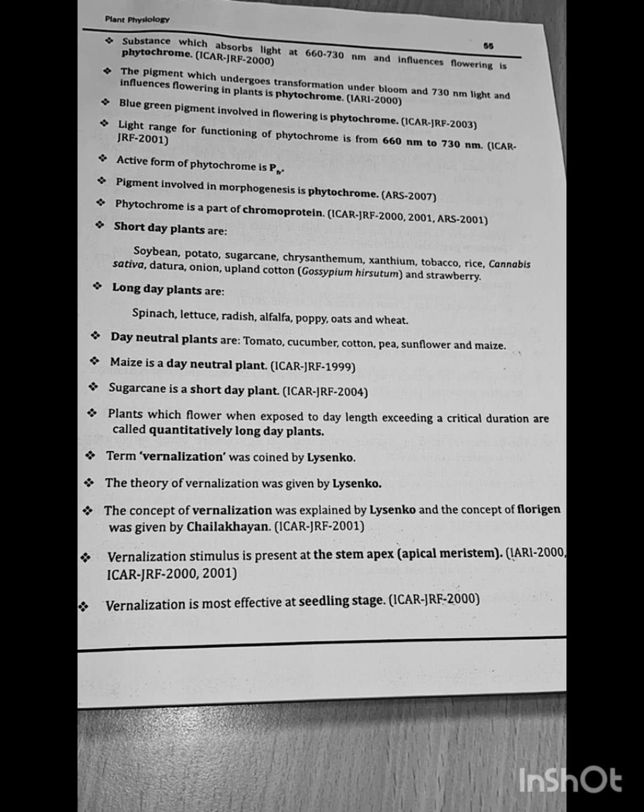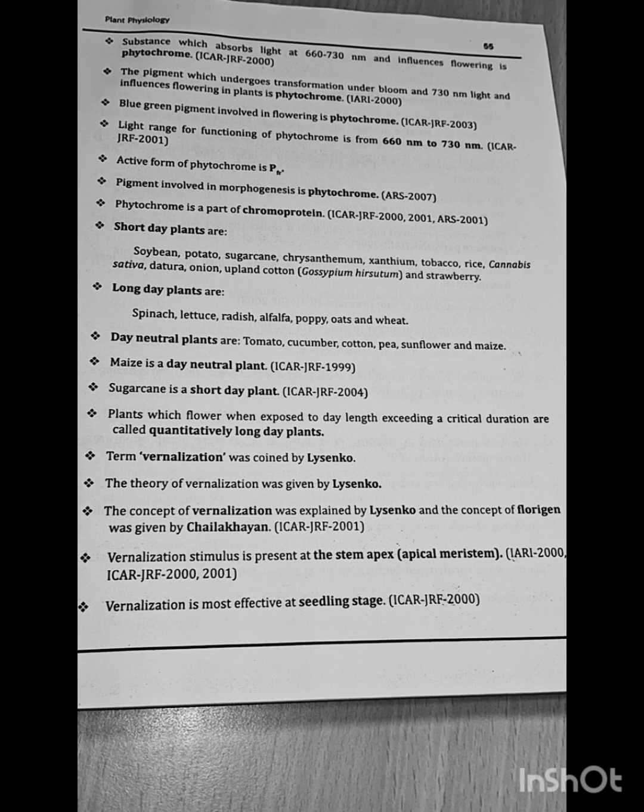Then the long day plants are spinach, lettuce, radish, alfalfa, poppy, oats and wheat. Then day neutral plants are tomato, cucumber, cotton, peas, sunflower and maize. Maize is a day neutral plant, asked in ICAR JRF 1999. Sugarcane is a short day plant, ICAR JRF 2004. Plants which flower when exposed to day length exceeding a critical duration are called quantitative long day plants.